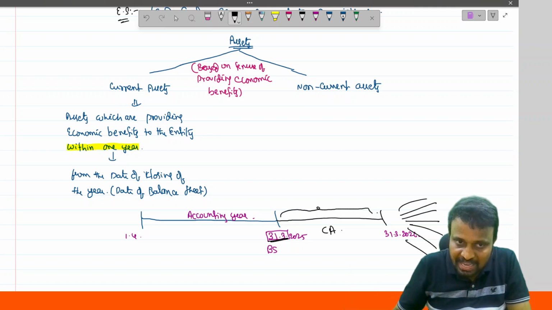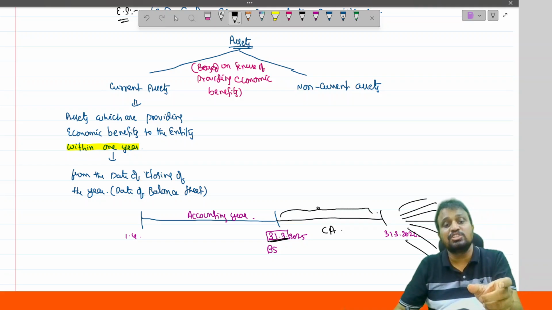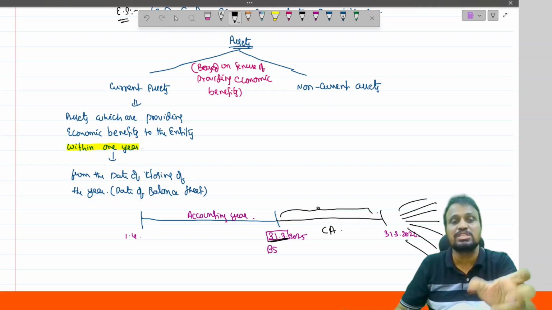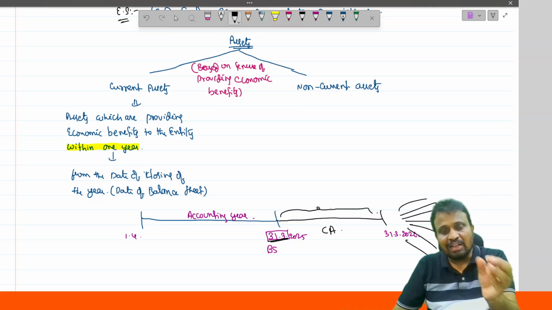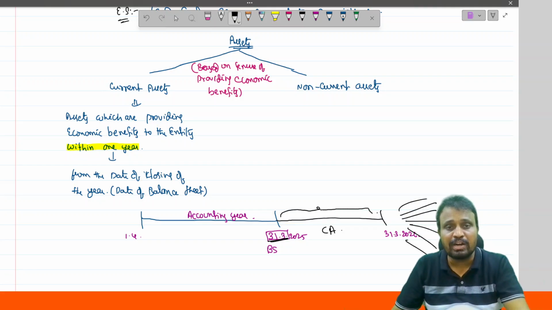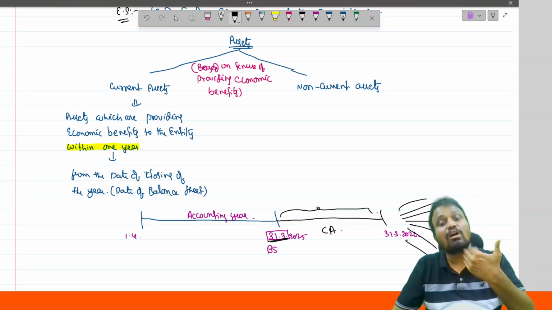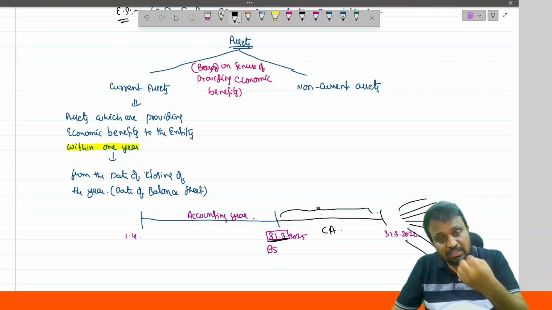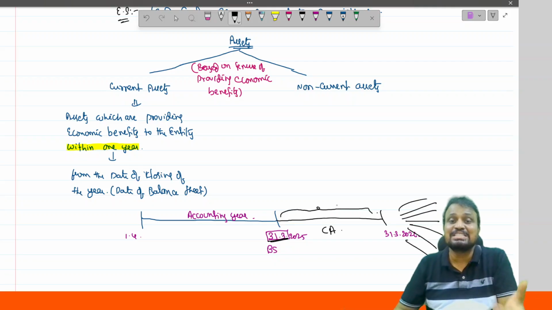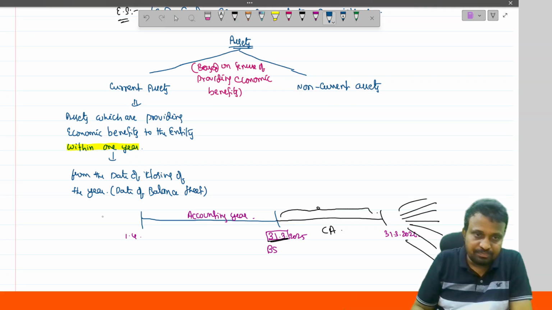So here the base date is nothing but the balance sheet date, the date of closing of the year. On the date of the balance sheet, you assess whether that asset is able to provide the benefits within 1 year or beyond 1 year. So within 1 year, that is classified as a current asset.